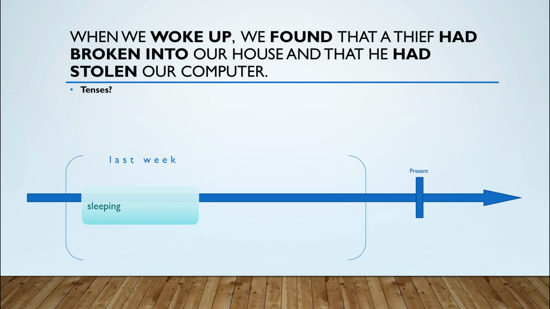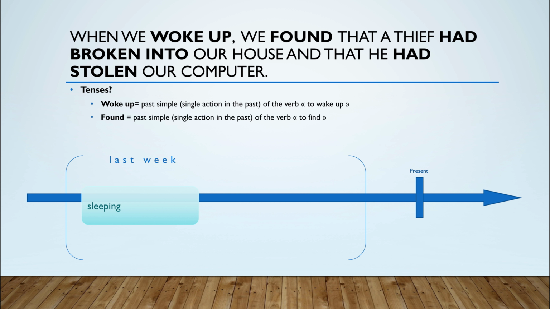Let's continue. When we woke up, we found that the thief had broken into our house and that he had stolen our computer. In this sentence, you can recognize two tenses. The past simple of the verbs woke up and found. Woke up comes from the verb to wake up, and found is a past simple form of the verb to find. Now, a new form of verb is present in this sentence. First of all, had broken, from the verb to break into.